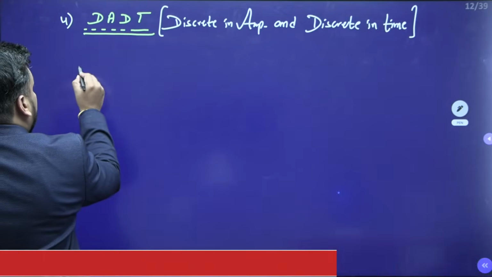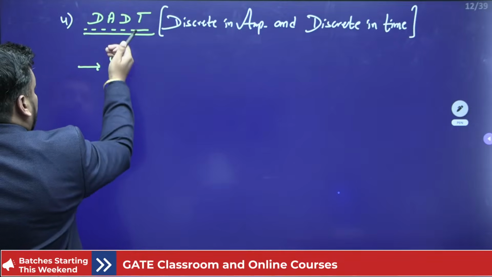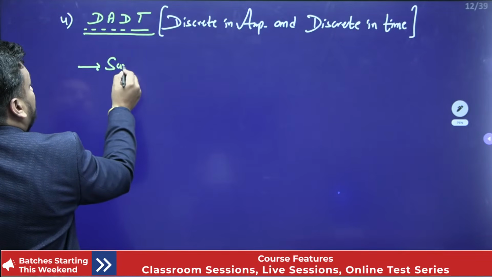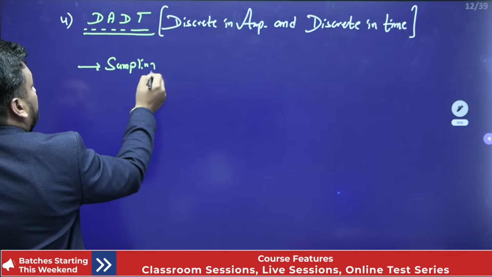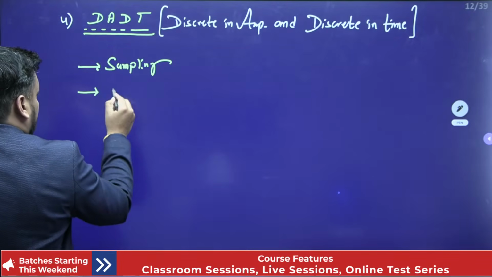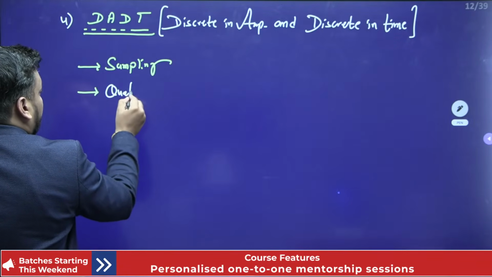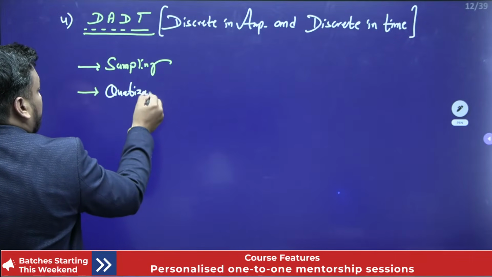It means here two procedures we need to apply. We need to apply sampling, and we also need to apply quantization.